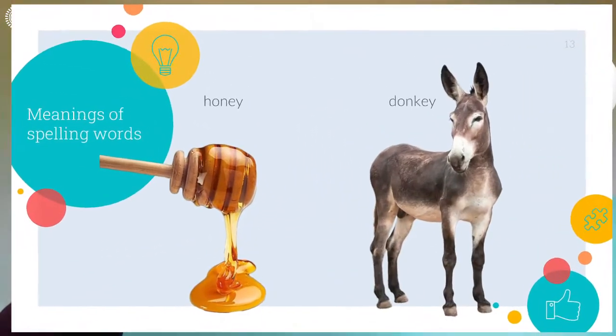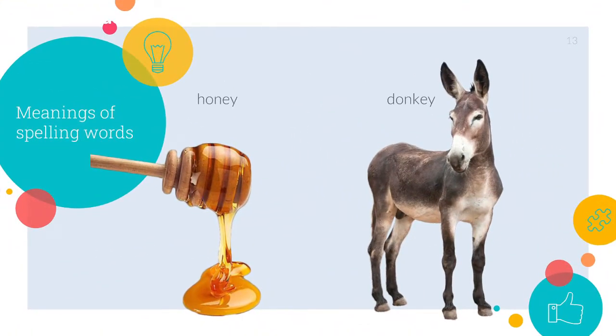Now I have the group with EY. It's not the last one, it's before the last. I have the words honey and donkey. Honey. Can you hear the long E sound that I'm making with the word honey? I use E and Y at the end to give me the long E sound. And the second word is the word donkey.